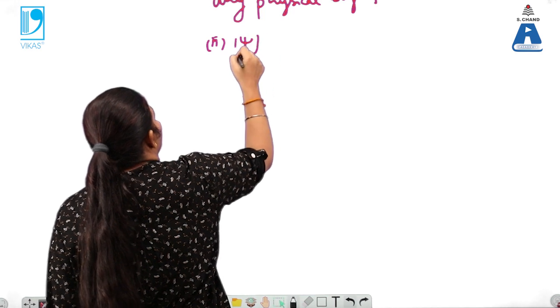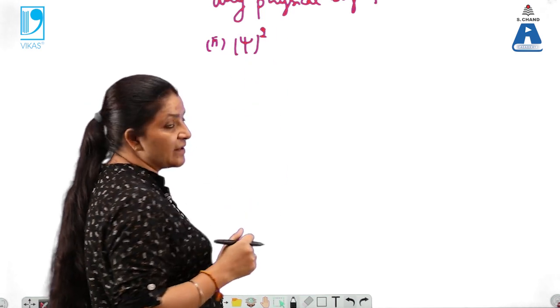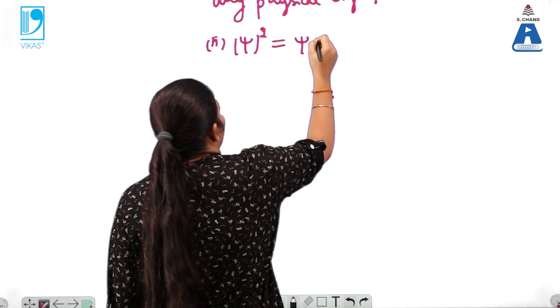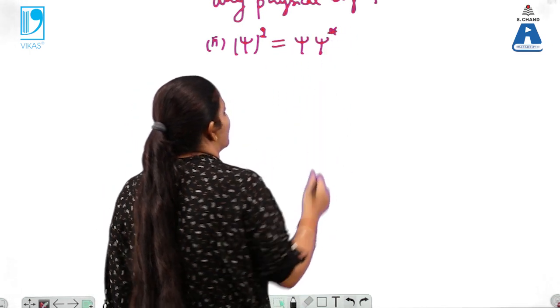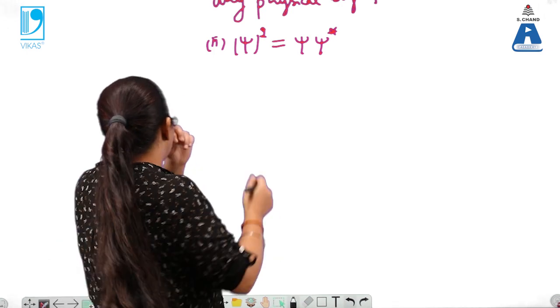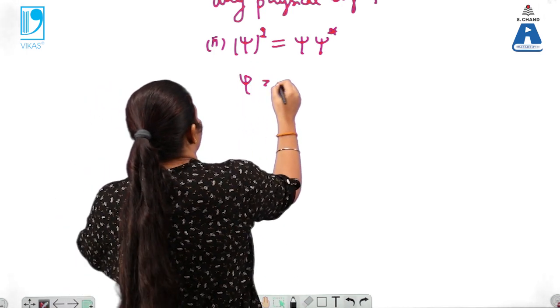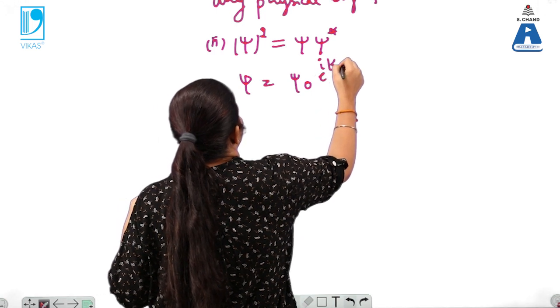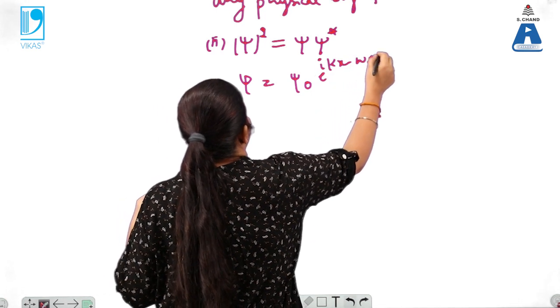by psi square, which is equal to psi into psi star. What is psi star here? We know that here psi equals psi naught e raised to the power i(kx minus omega t).